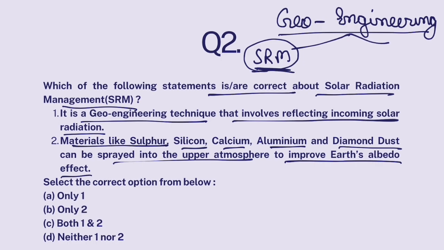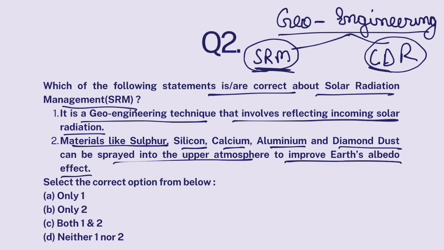The other technique is carbon dioxide removal. Carbon dioxide removal involves removing carbon dioxide from the air, because carbon dioxide is a greenhouse gas which is contributing to heating up our planet.